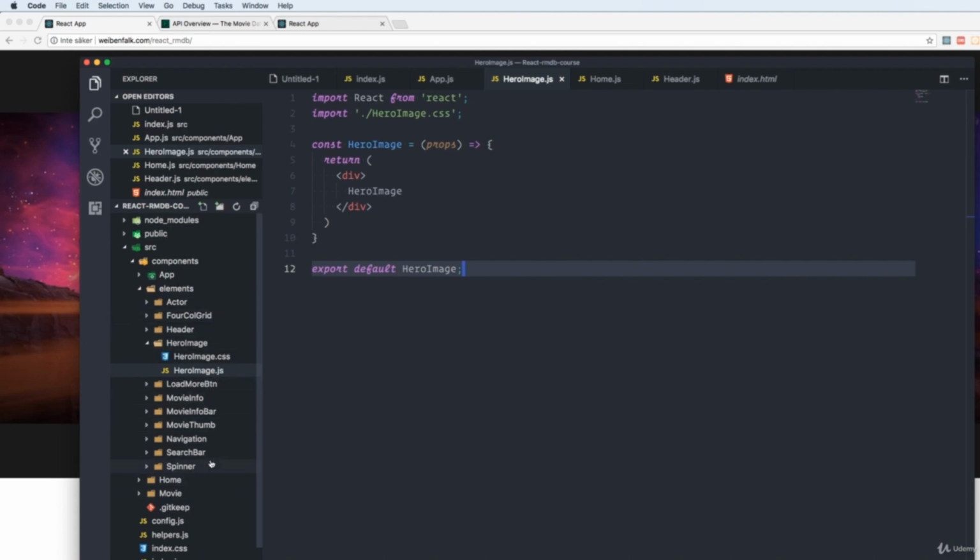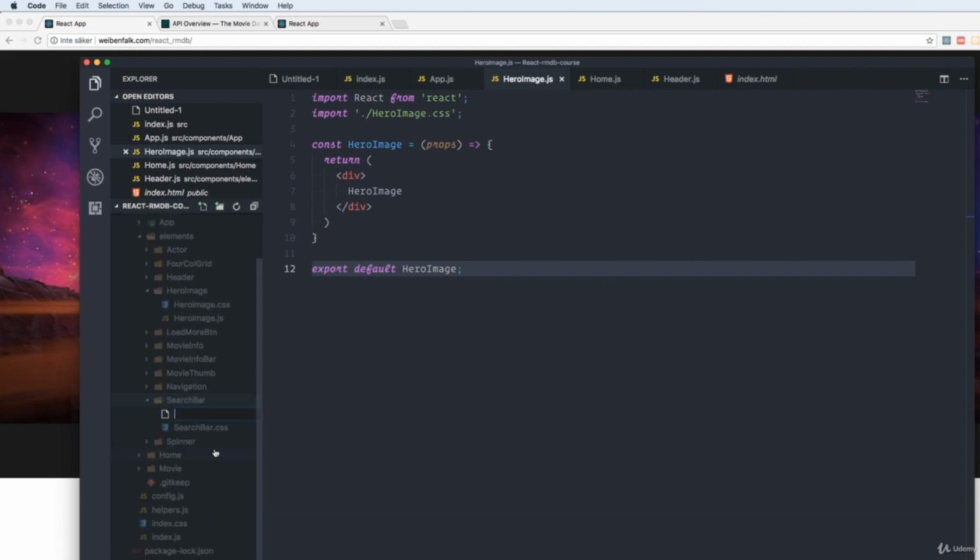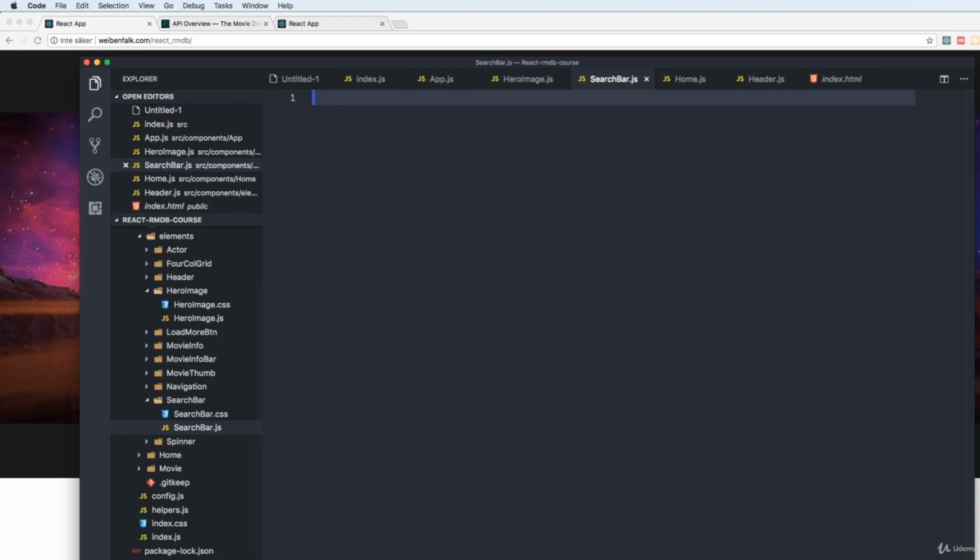And then we have the search bar. So select the search bar folder and create a new file called searchbar.js. And as before, we import React. This one is going to be a class component that has state, so also import the component by itself.